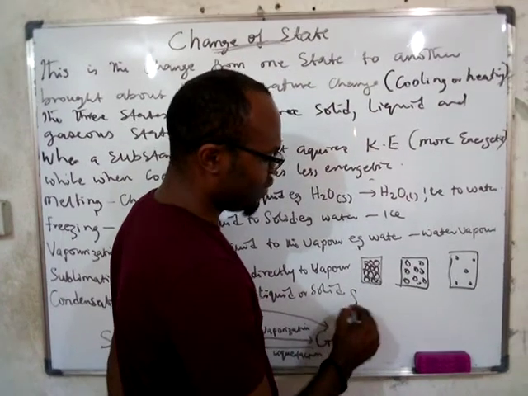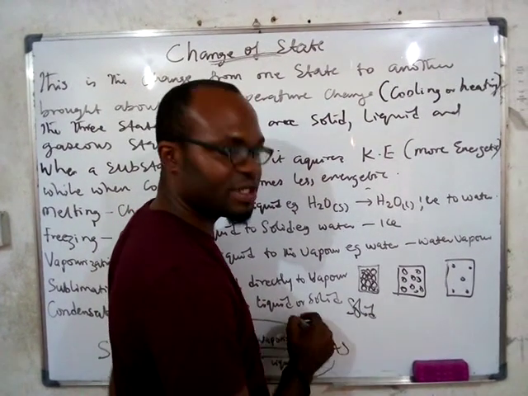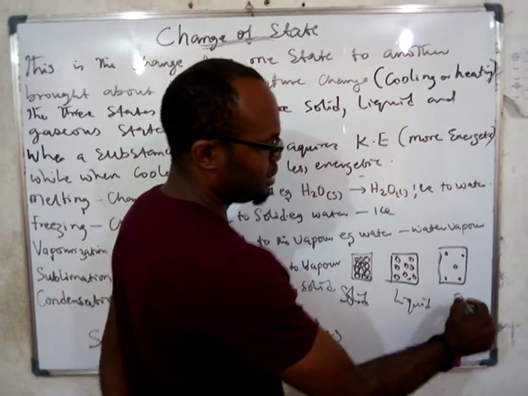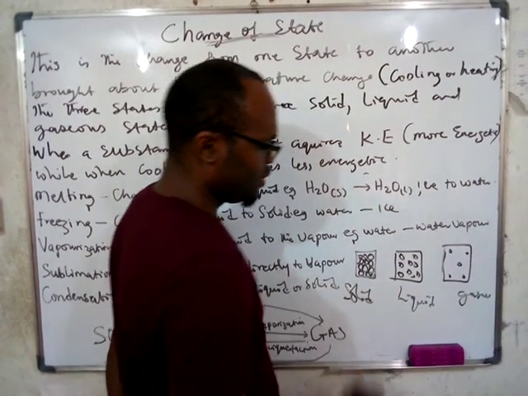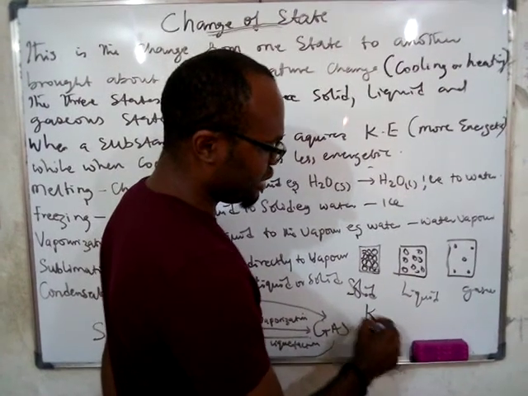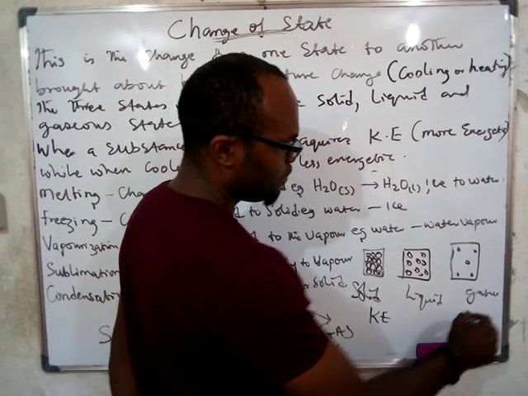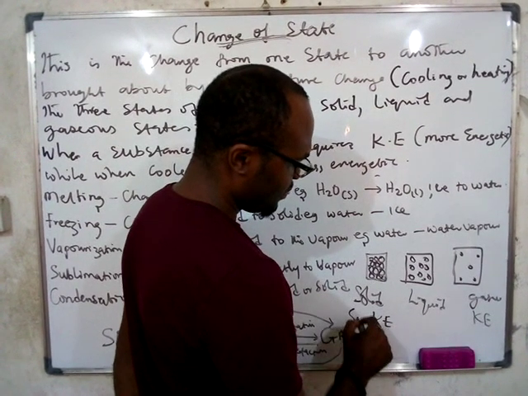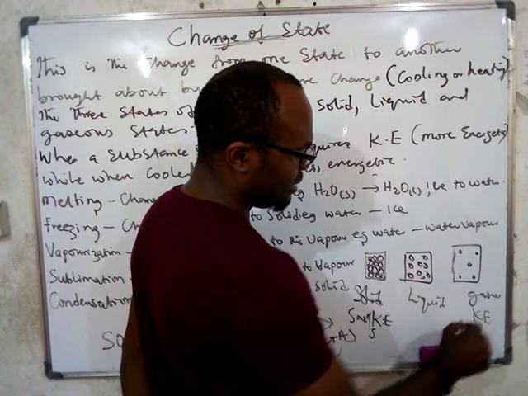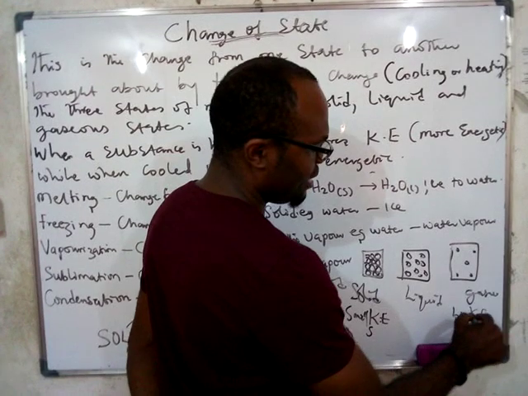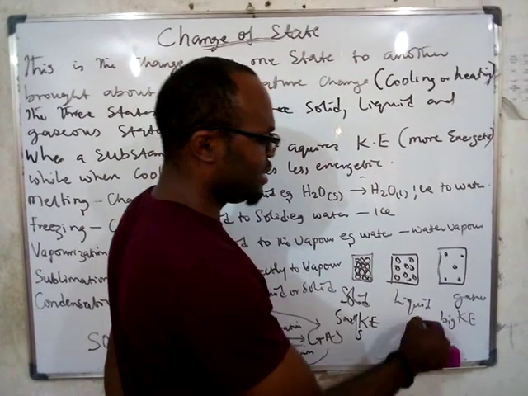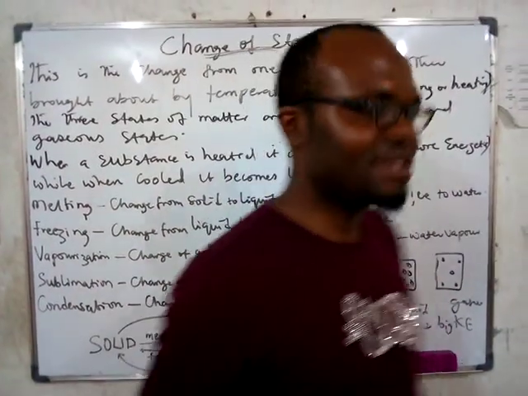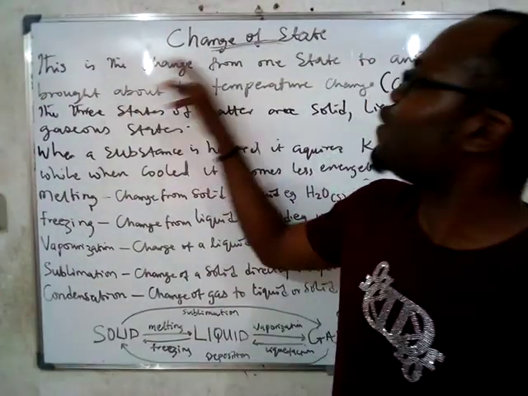So this is the solid state. This is the liquid state. And this is the gaseous state. So this one has kinetic energy that is very small. Yes. So this one has small kinetic energy, whereas this one has big or high kinetic energy. And this one is in between these two. Is that clear? Yes, sir. So that is how you explain change of state.